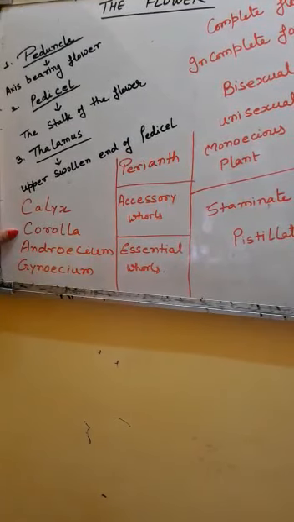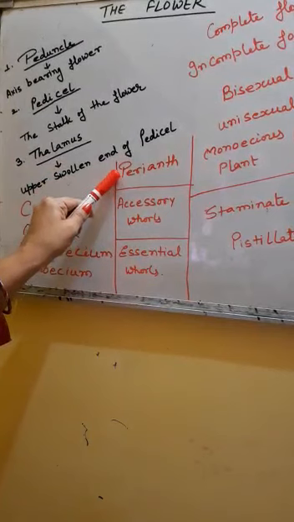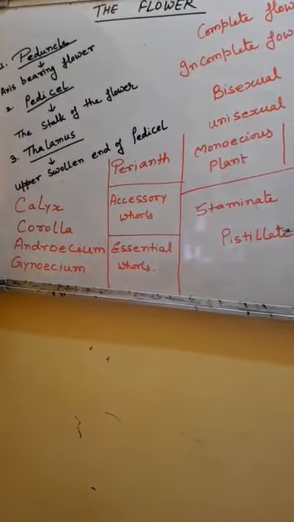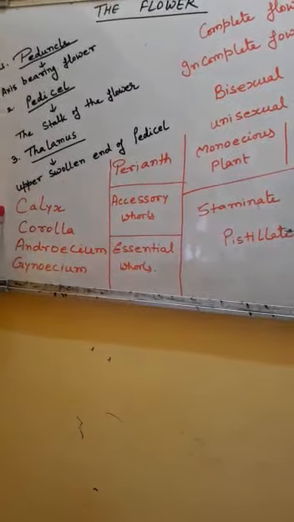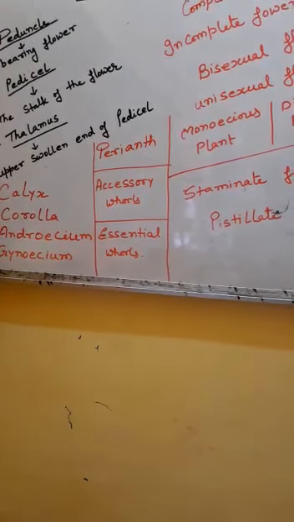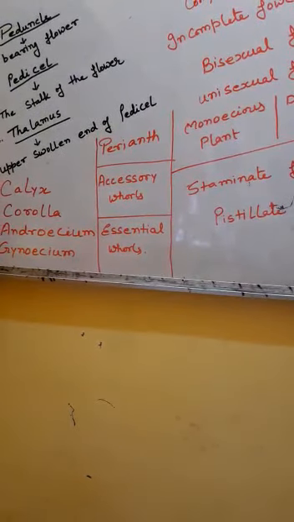In such a condition, that floral whorl is called perianth. So perianth can be defined as a floral whorl which is neither completely calyx nor corolla. An example is lily. In the lily plant, we can find perianth.